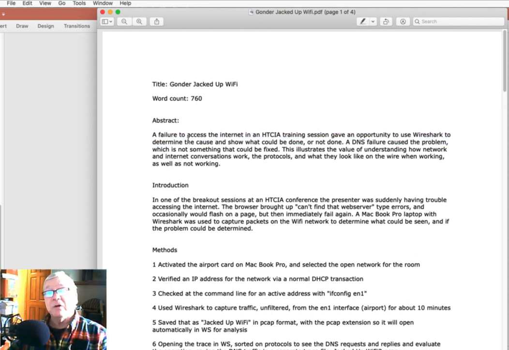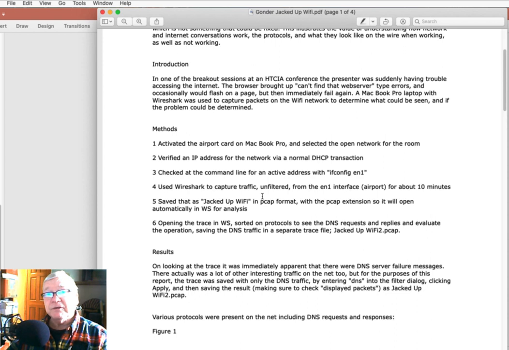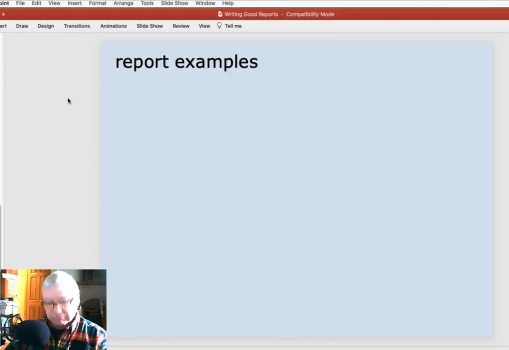And notice I took out all the I's. I made it all into third person. A failure to, in the breakout sessions, there's no I's in here anywhere. It's all third person. Clean, clear, crisp, concise. And again, notice I'm using spaces here so that it's visually easy to read. Very easy way to do formatting without anything fancy. Very cool. Well, to me.